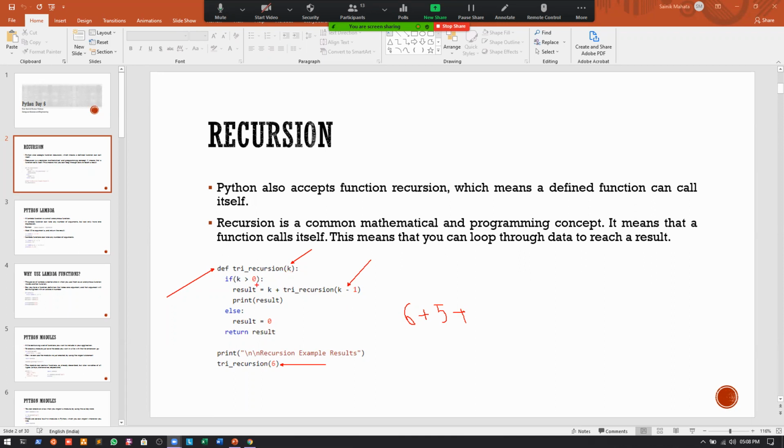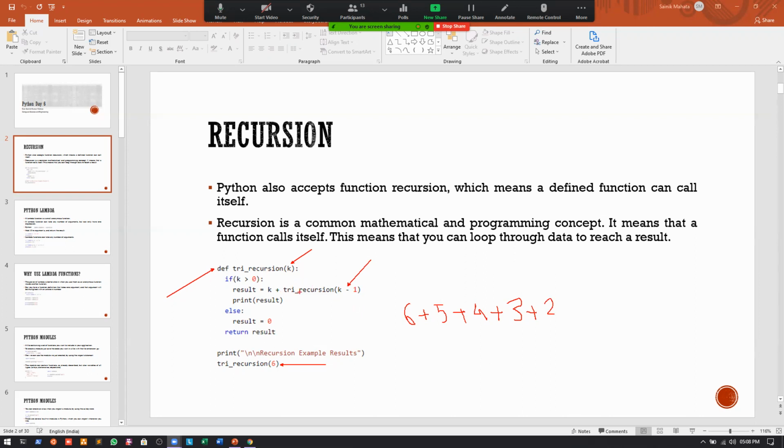Now I will check, is it greater than 0? Yes, it is. So I will just write 4 plus, what is this? It is k minus 1. So it is 3. Is it greater than 0? Yes. So I will just write 3, and a plus. Now this will be 2. Is 2 greater than 0? Yes. So this will be 2, right?